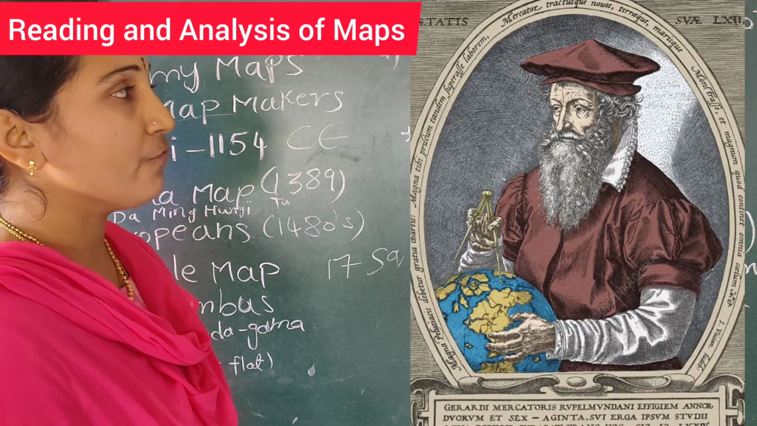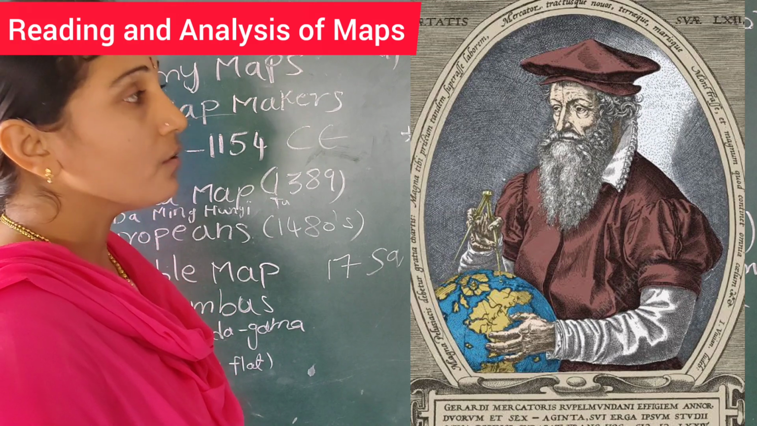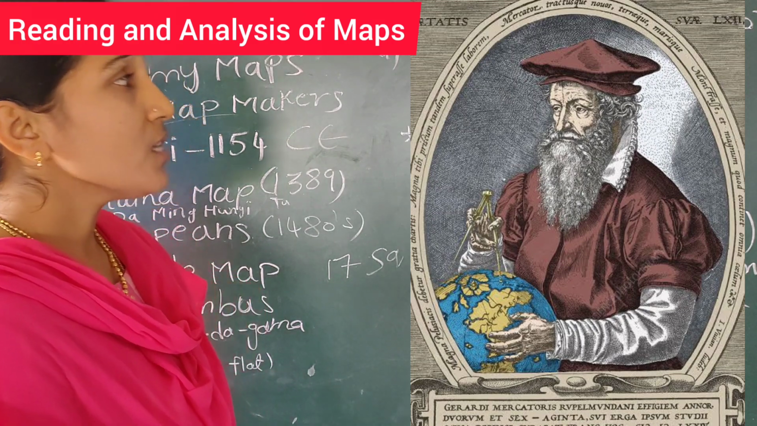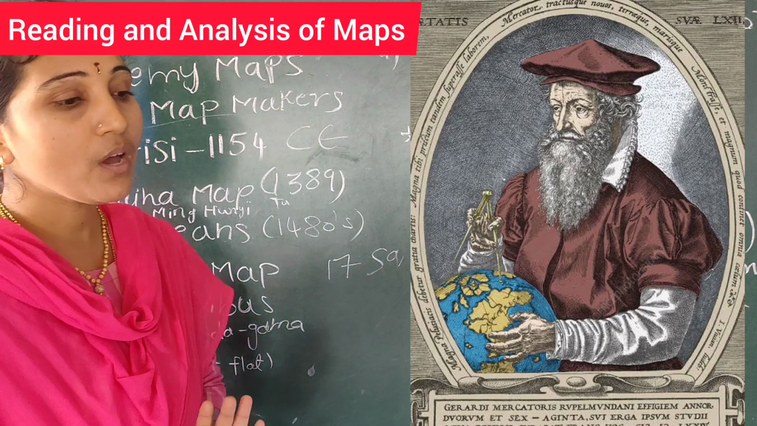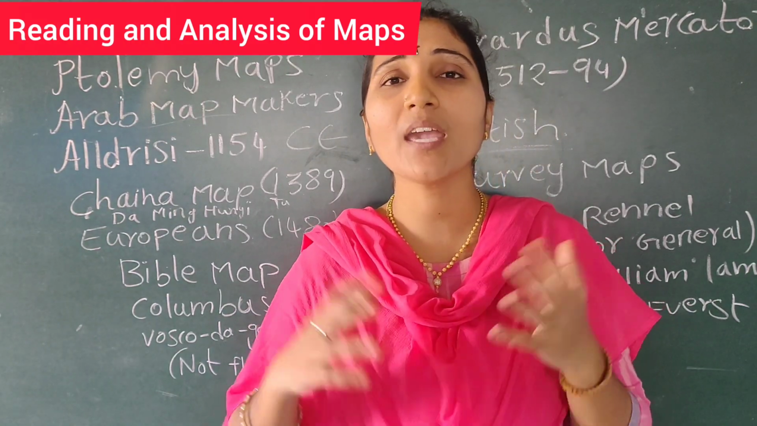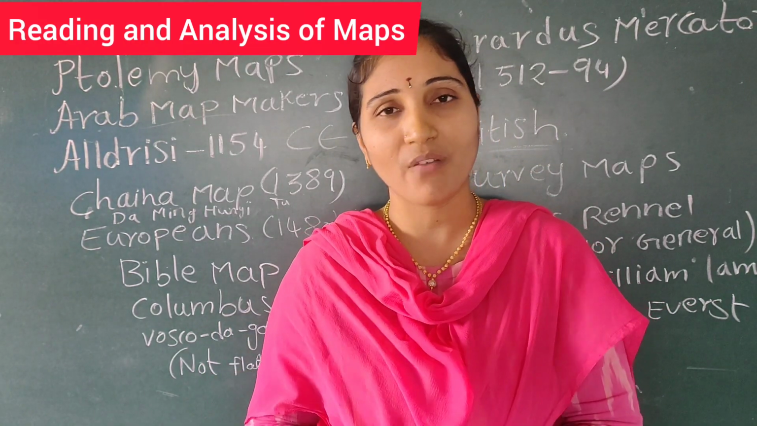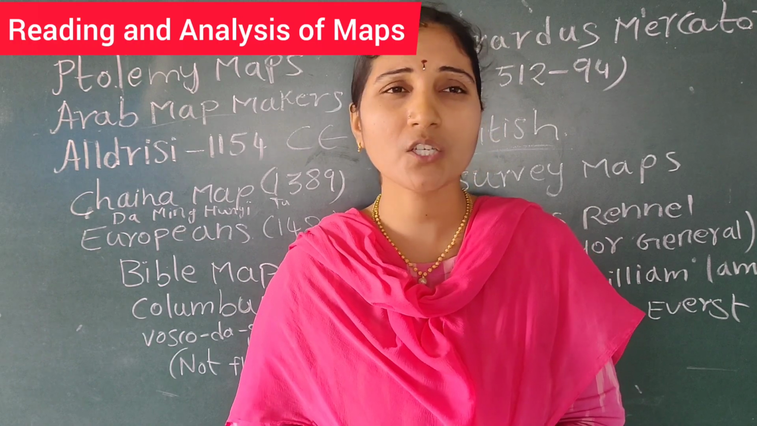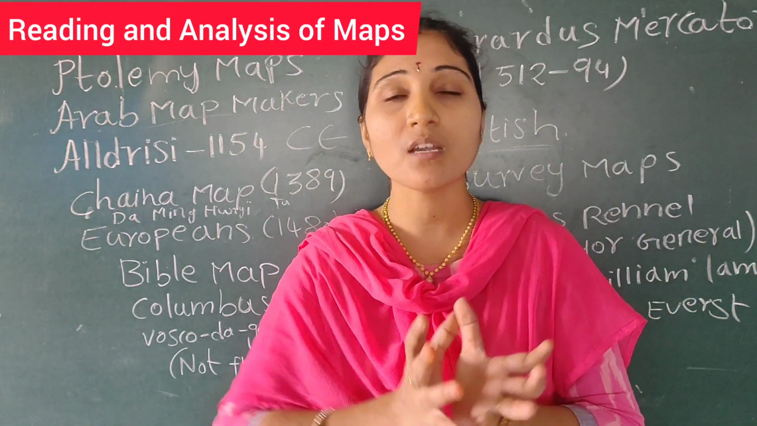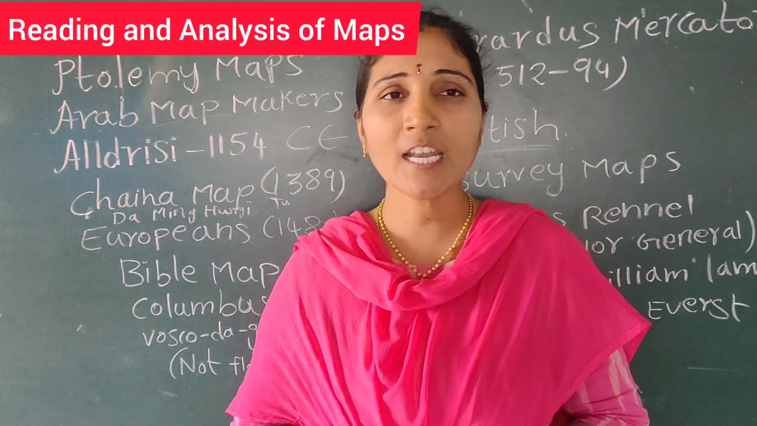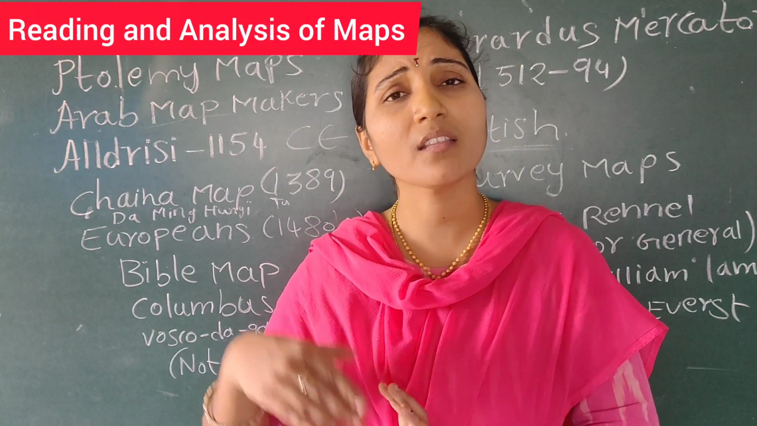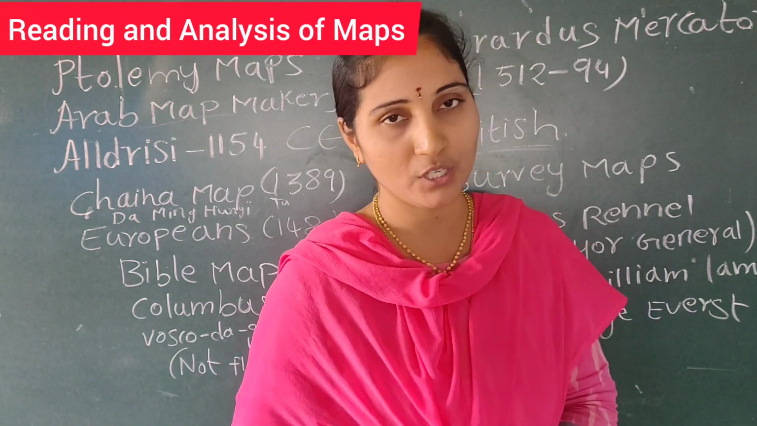He was born in 1512, and he passed away in 1904. So he was the first person who gave the projection of the map, which made it easier to make the map and to represent it on a flat surface. So what is a projection? When we are representing the spherical features on a flat surface, definitely it requires some changes. So doing those changes without affecting the location is called a projection.